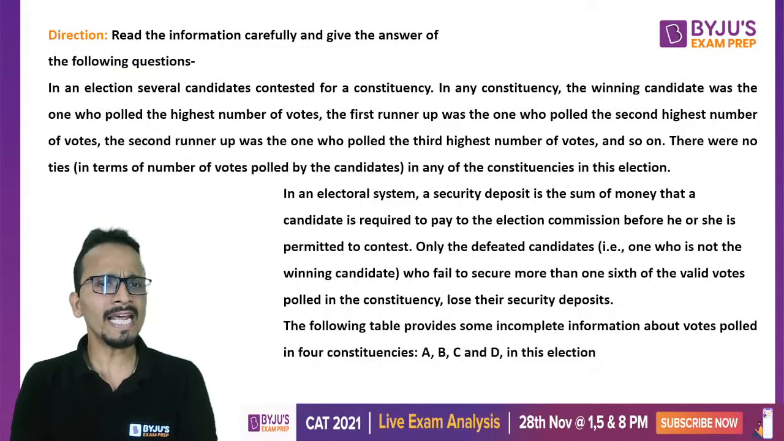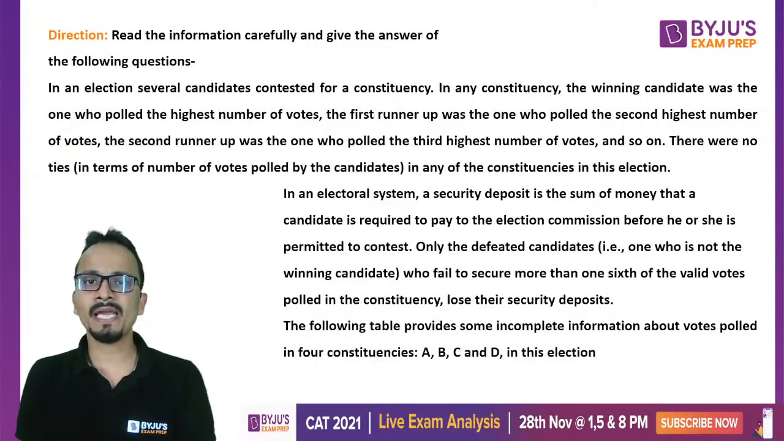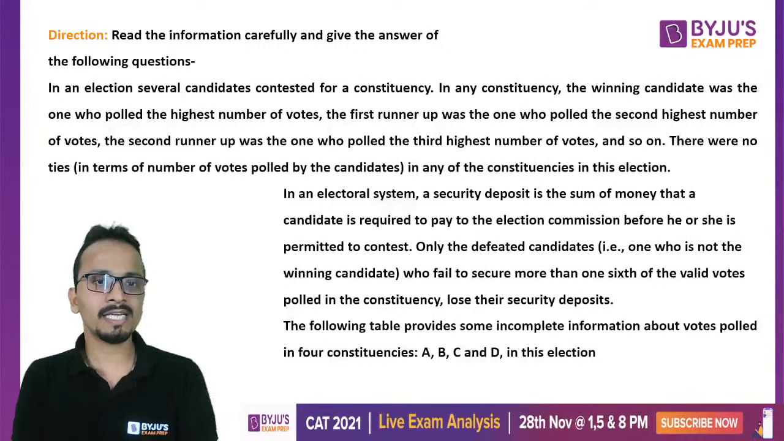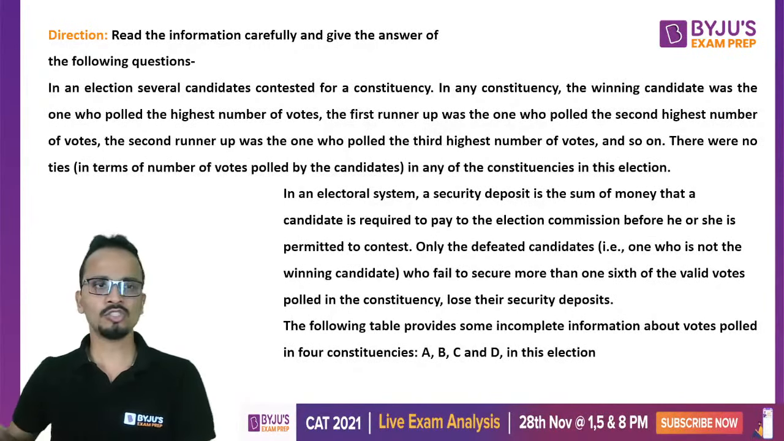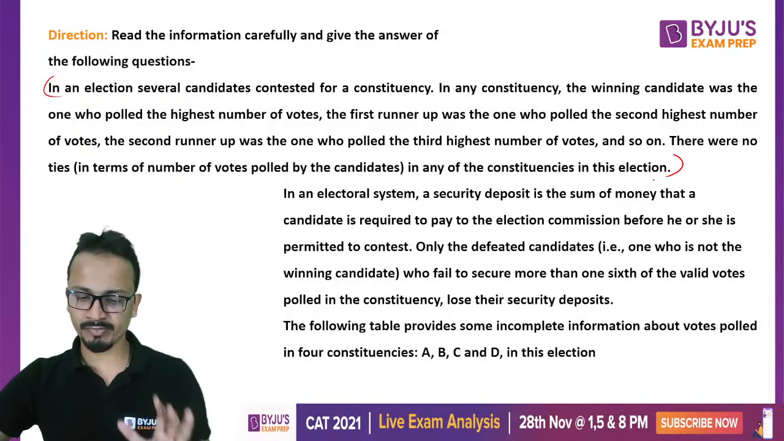Information. In an election, several candidates contested for a constituency. In any constituency, the winning candidate was the one who polled the highest number of votes. The first runner-up was the one who polled the second highest number of votes. Second runner-up was the one who polled the third highest number of votes, and so on. There were no ties in terms of number of votes polled by the candidate in any of the constituency in this election. So the first paragraph is very basic. So no concrete information that is given here.